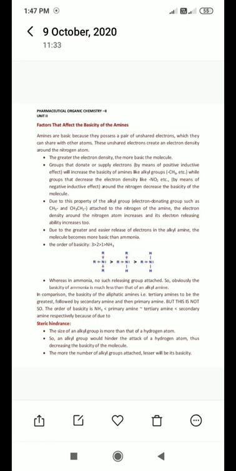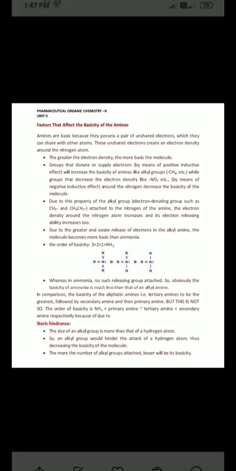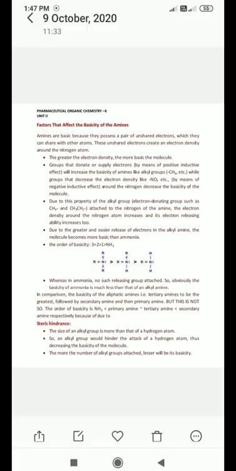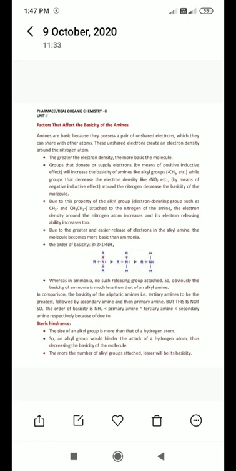Why are aliphatic amines more basic in nature than aromatic amines? We take examples like methylamine or ethylamine. What is the molecular formula for methylamine? CH3NH2. This is an example of an aliphatic amine. What about aromatic amines? In aromatic amines, aniline means benzene is attached with NH2.